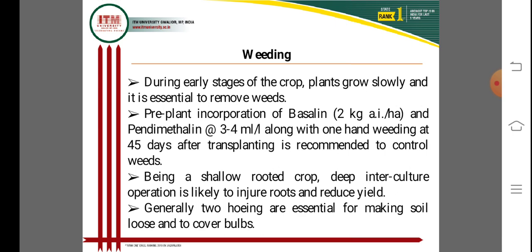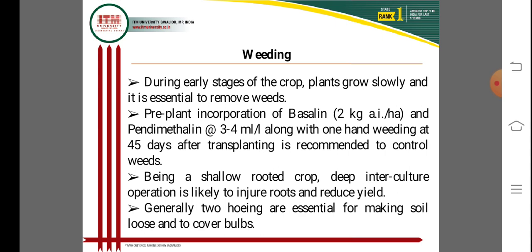Pre-plant incorporation of fluchloralin at 2 kg per hectare, or pendimethalin at the rate of 3 to 4 ml per liter, along with one hand weeding at 45 days after transplanting is recommended to control weeds.